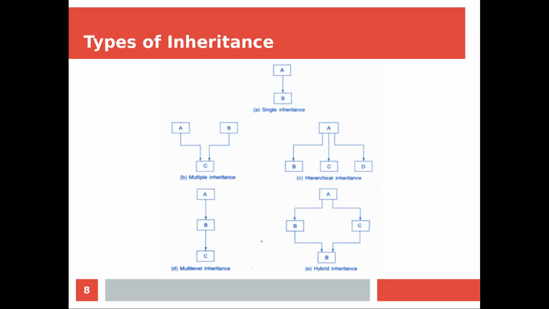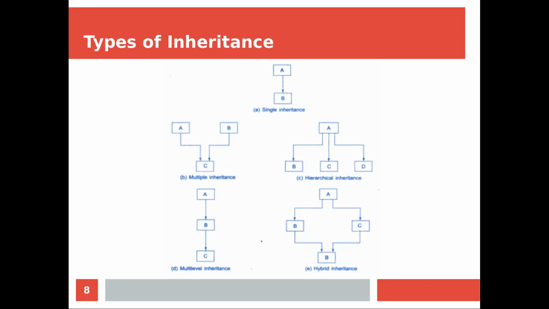Last class we discussed the introduction of inheritance and described the different types of inheritance. Today we start with the first category of inheritance, that is single inheritance.